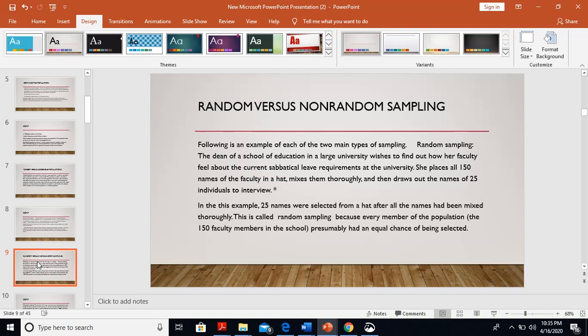In this example, 25 names were selected from a hat after all the names had been mixed thoroughly. This is called random sampling because every member of the population, the 150 faculty members for example, presumably had an equal chance of being selected.